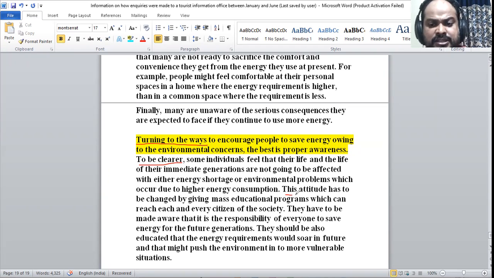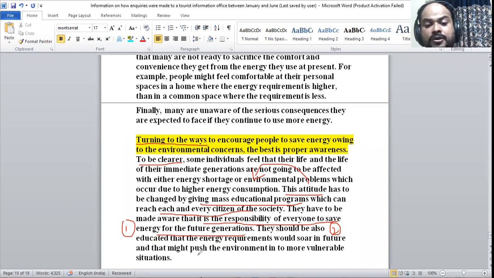So this attitude has to be changed. What attitude? The attitude which we have mentioned in the previous sentence. And this can be done by giving mass educational programs which reach every citizen in society. They have to be made aware. How? It is the responsibility of everyone to save energy for future generations. Number one, attitude has to be changed. Now awareness number one, this has to be done. Now awareness number two, this also has to be done.